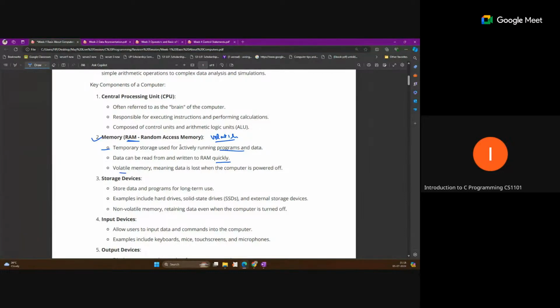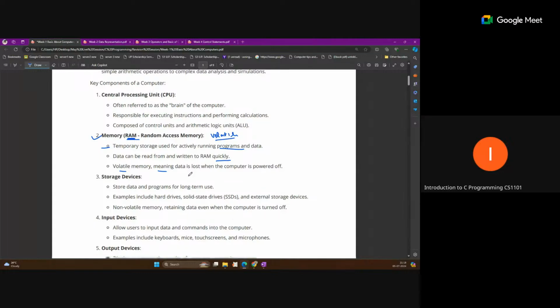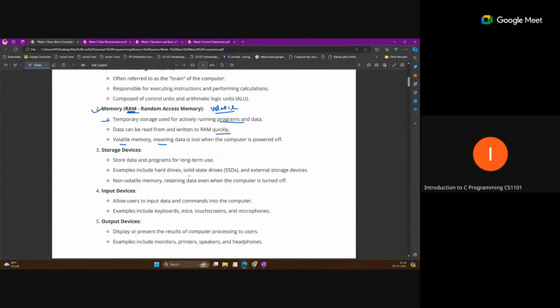So this is a volatile memory, so that means data is lost when the computer is powered off. So these are some important points about the RAM memory. Okay, and storage device. RAM stores the data temporarily, but we need to store data permanently. So we need some non-volatile memory to store the data.